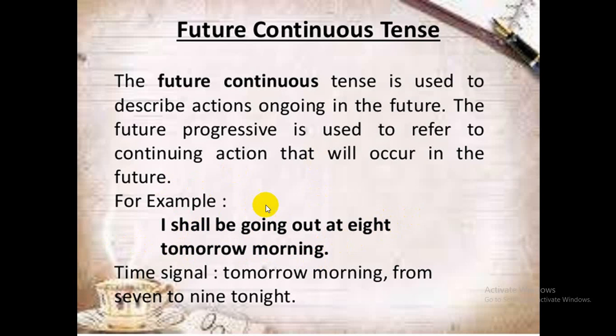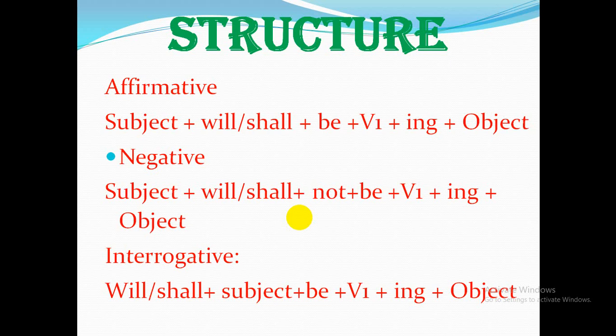That's why it is shall be going out. I shall be talking, I shall be coming, I shall be going, I shall be singing, I shall be teaching, anything it can be. I think continuous is a very easy one. Now in the affirmative: subject, then will or shall, then be, then the present form of the verb with ing, then object or extension.